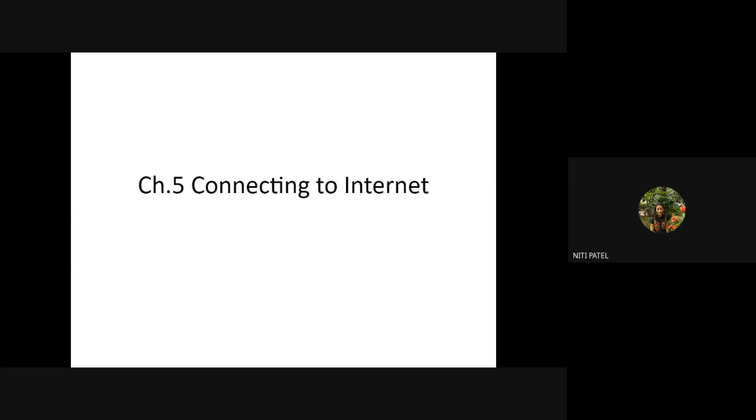Now, when I say connecting to the internet, there are multiple ways in which we can connect to the internet. We can have a LAN cable, that is a Cat6 cable, and we can have internet connectivity. If I want, I can insert a LAN card or a modem card into my expansion slot and have internet connectivity. I can use a router for having internet connectivity. I can use a modem for having internet connectivity. If I use a modem, again, there can be multiple types of modem. It can be an internal modem, an external modem. It can be a dial-up modem. So there are multiple ways in which we can have internet connectivity.